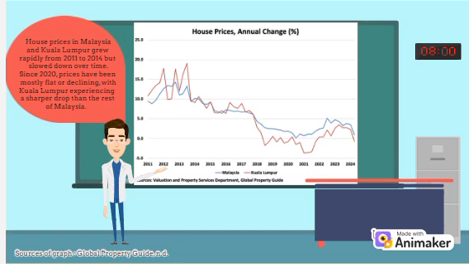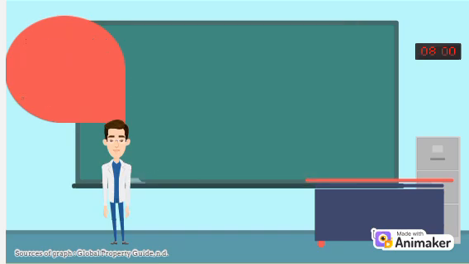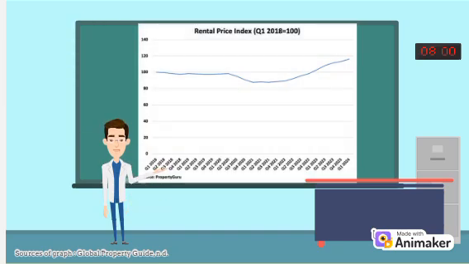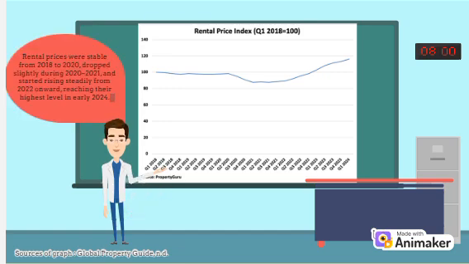Furthermore, from the graph taken from Global Property Guide, house prices in Malaysia and Kuala Lumpur grew rapidly from 2011 to 2014 but slowed down over time. Since 2020, prices have been mostly flat or declining, with Kuala Lumpur experiencing a sharper drop than the rest of Malaysia. The next graph, also taken from Global Property Guide, shows the rental price index. Rental prices were stable from 2018 to 2020, dropped slightly during 2020 to 2021, and started rising steadily from 2022 onward, reaching their highest level in early 2024.